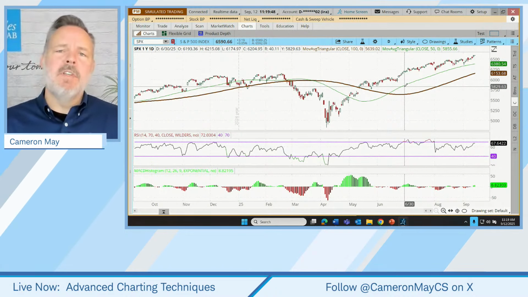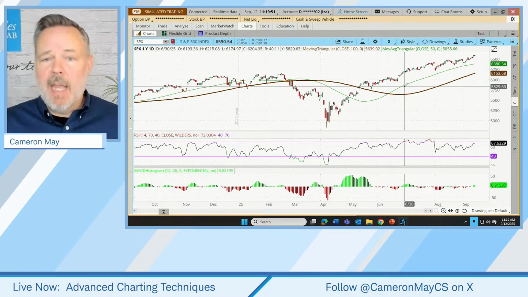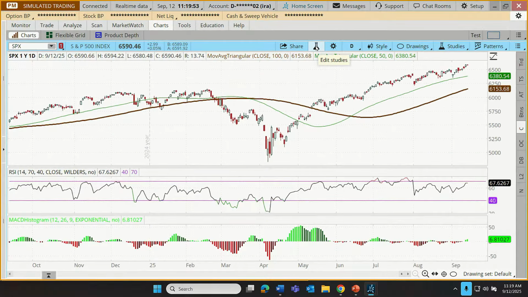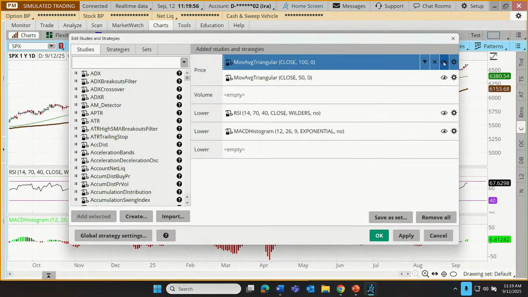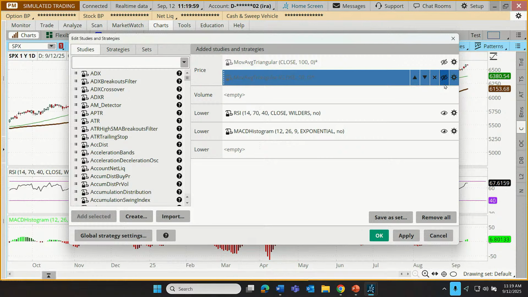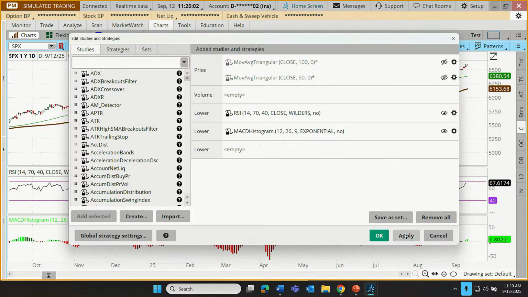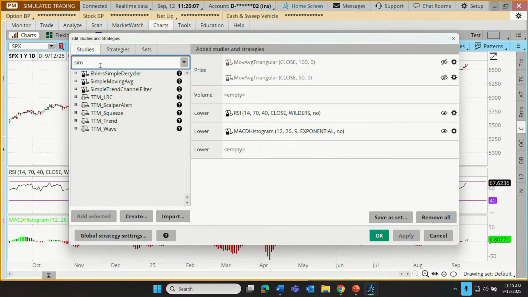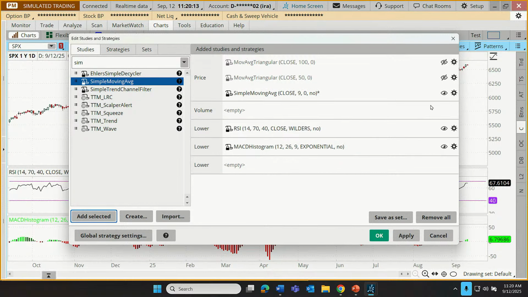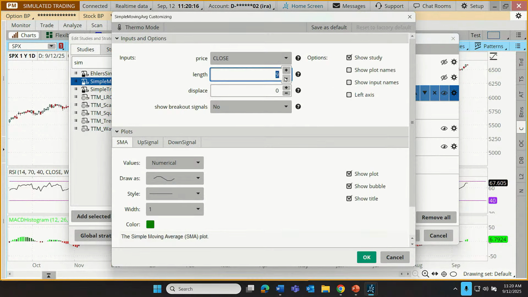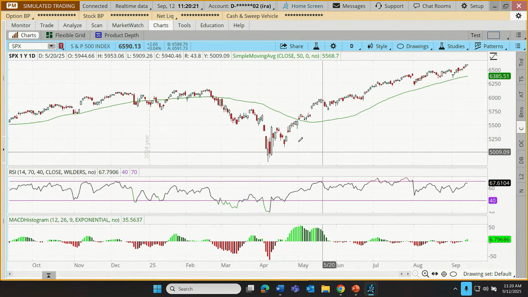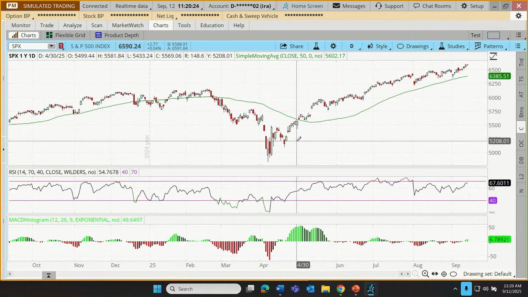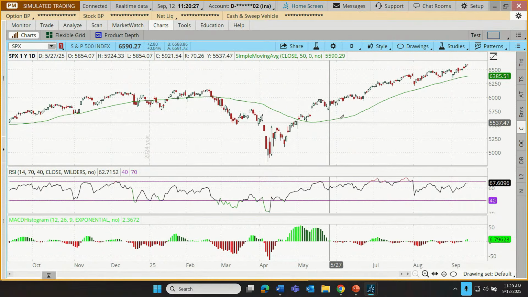With a typical moving average, let's say a simple moving average, how about we bring that up here? I'm going to go up here to our little edit studies icon. Let's hide the two triangular moving averages, let's abbreviate that to TMA. I'm going to apply that. So I just hid those moving averages. Let's add a simple moving average because a triangular moving average is built upon a simple. So let me add a simple. I'm going to customize that to be a 50-period simple moving average and click OK. Click Apply, click OK again. So we should be here in familiar territory with an SMA on the S&P 500.